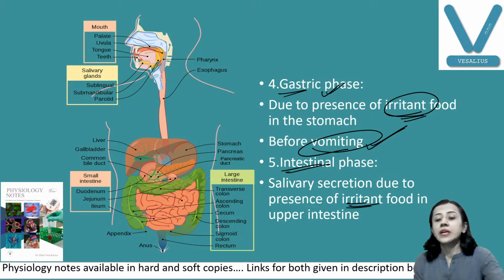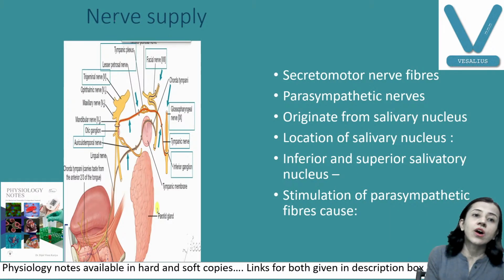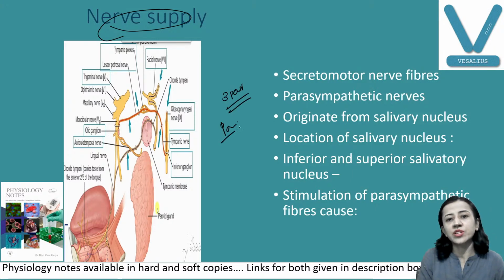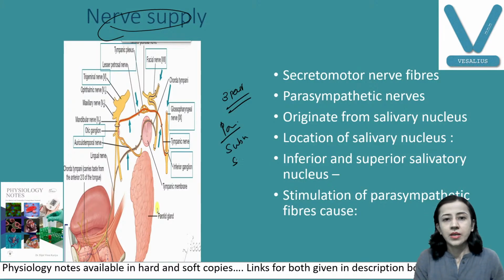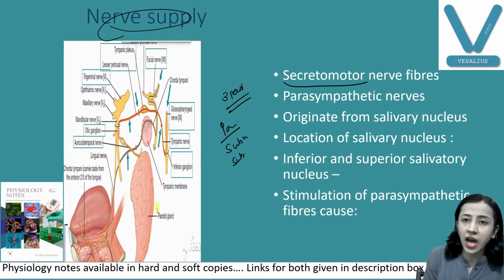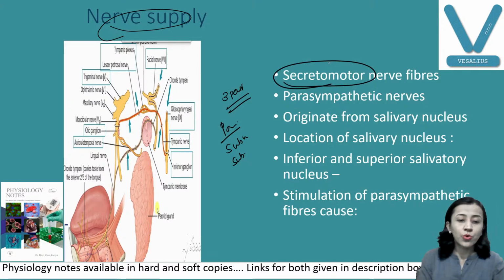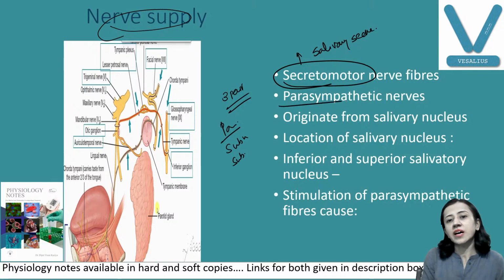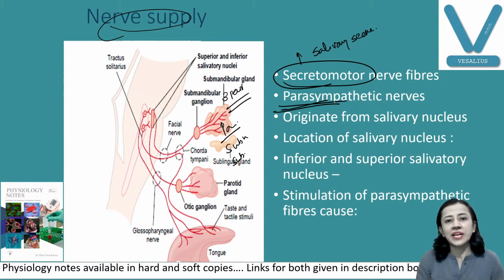Now a very important part we are coming to, that is nerve supply to the salivary glands. We all know that there are three major pairs of salivary glands: parotid, submandibular and sublingual. The important thing here is the nerve fibers. When these nerve fibers are stimulated, they increase salivary secretion. So these nerve fibers are known as secretomotor nerve fibers, meaning they increase salivary secretion. Mainly the fibers are parasympathetic nerve fibers. I will explain in detail.